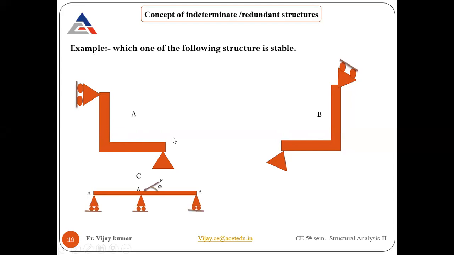Yes, if it is a hinge, in that case if you change this to a hinge, it's stable again, but it's indeterminate in that case, because the total number of reactions becomes 4, and the degree of indeterminacy comes to be 1, because the equilibrium equations are 3. 4 minus 3 comes to be 1.